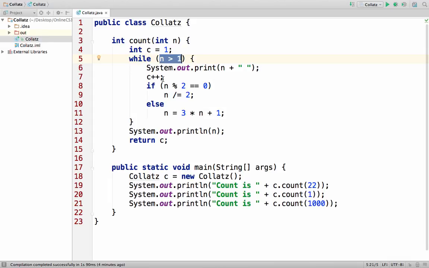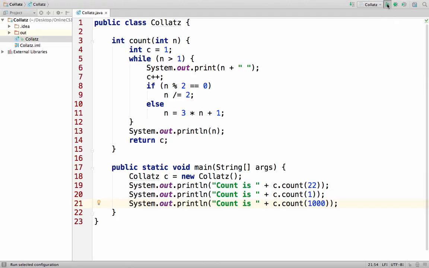Now the c variable is what we will return, so every time we execute one step of the algorithm, we increase its value. The print statements, again, are not necessary, they were not asked for by the definition of the problem. We have put them there because it will be fun to see the sequence of numbers produced. And as you can see in the main, we're just checking 3 numbers. What happens when we start, for example, with 22, with 1, or with 1000?